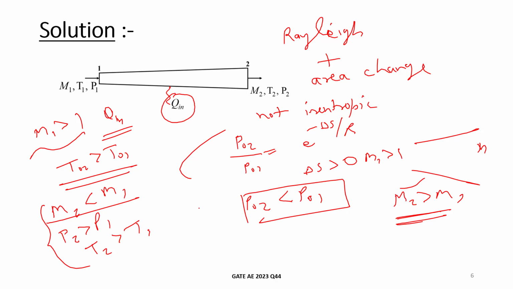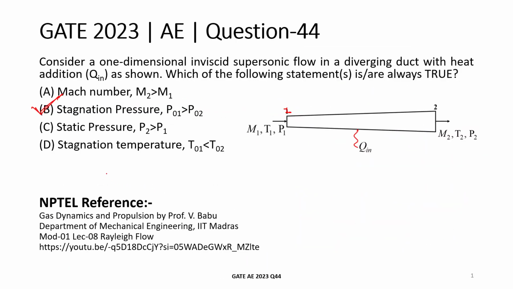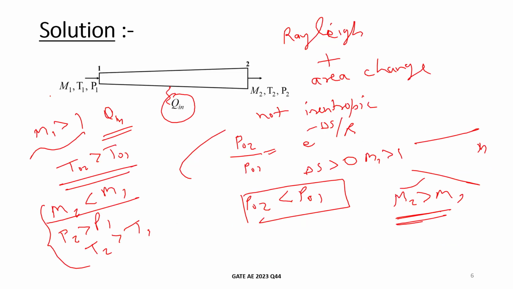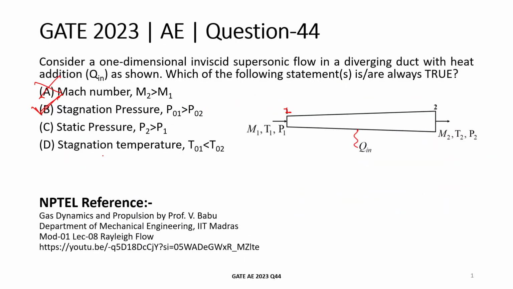So we cannot say if Mach number is decreasing or increasing. So option A is not possible. And we have already seen that heat is added, so T02 will be greater than T01. So option D will also be true.